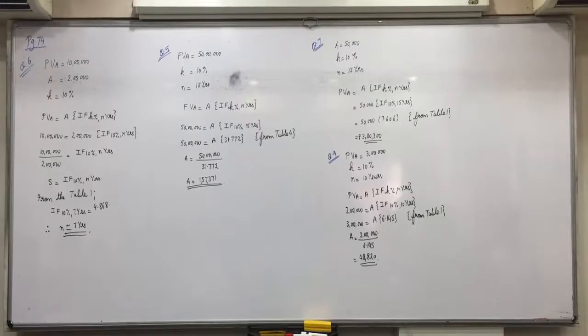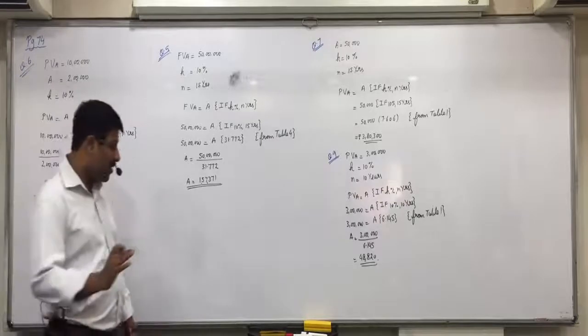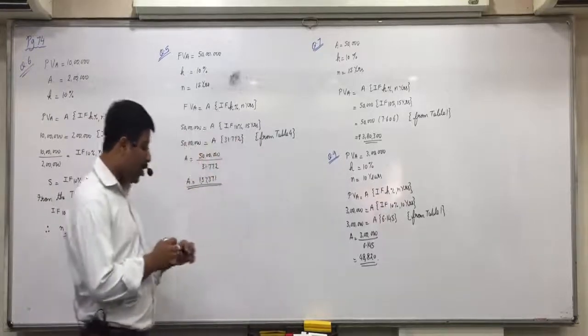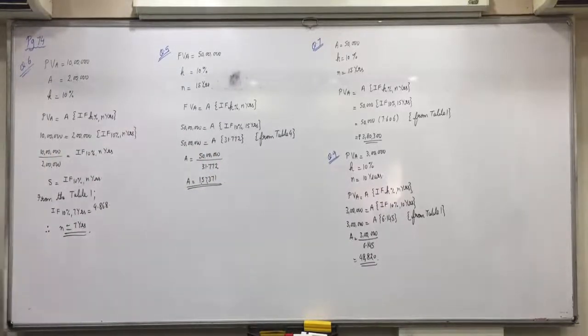Okay, so if she deposits 3 lakh, how much can she withdraw annually? 48,820. So put this down: Miss Shroff can withdraw rupees 48,820 annually for 10 years. Any confusion in this?